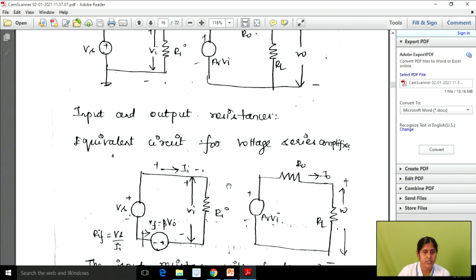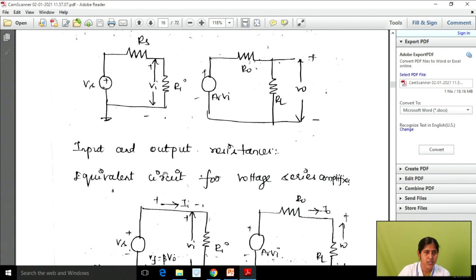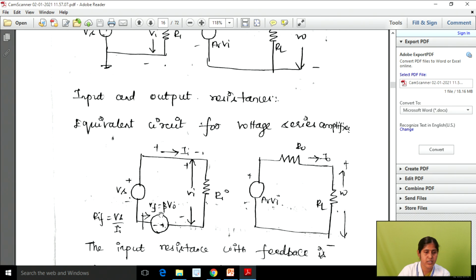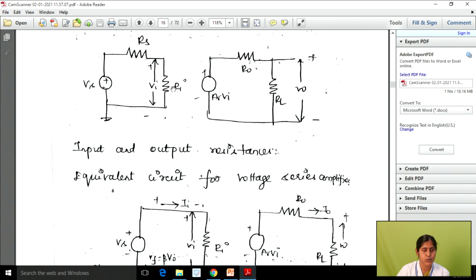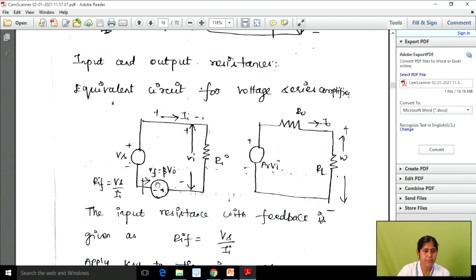Okay, so this is the structure without feedback, and this is the structure with feedback. This is the equivalent circuit for voltage series with feedback. How can we differentiate them? In this side we don't have the voltage source, that is your feedback source. Here we have connected the feedback signal in this circuit. So this is your circuit with feedback and this is your circuit without feedback. In this case we are adding Vf equal to beta into V0, which is your feedback signal. From this we are going to find the input and output resistance.